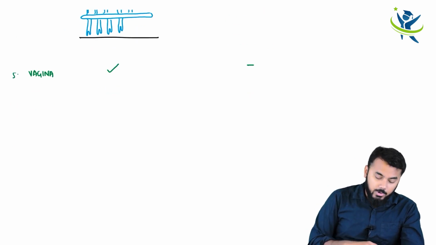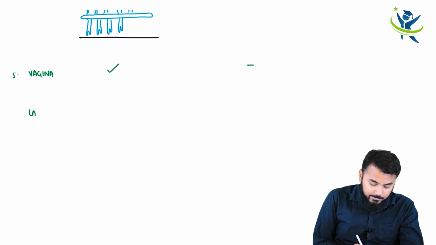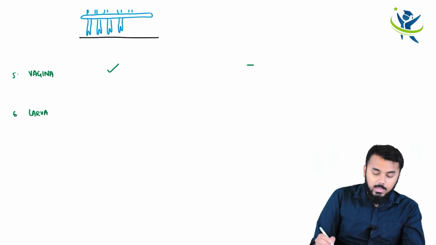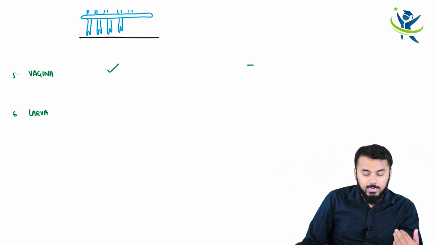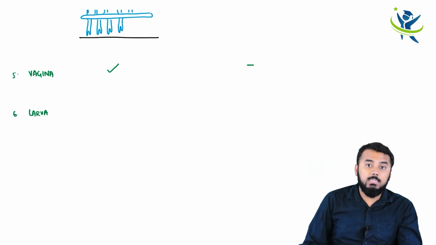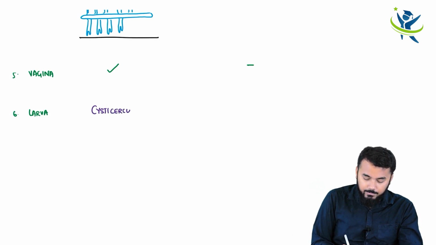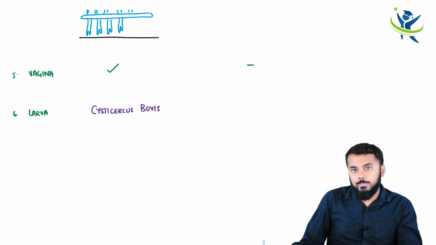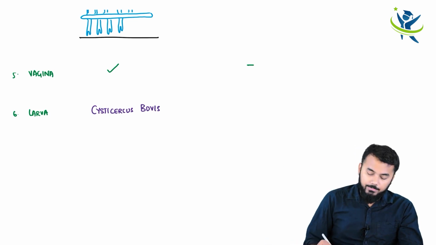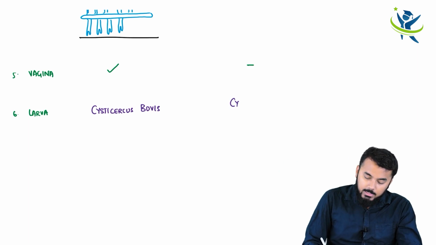Okay. Next important thing is the larva. The larva that is released by Taenia saginata is called cysticercus bovis. But the larva which is released by Taenia solium is cysticercus cellulosae.